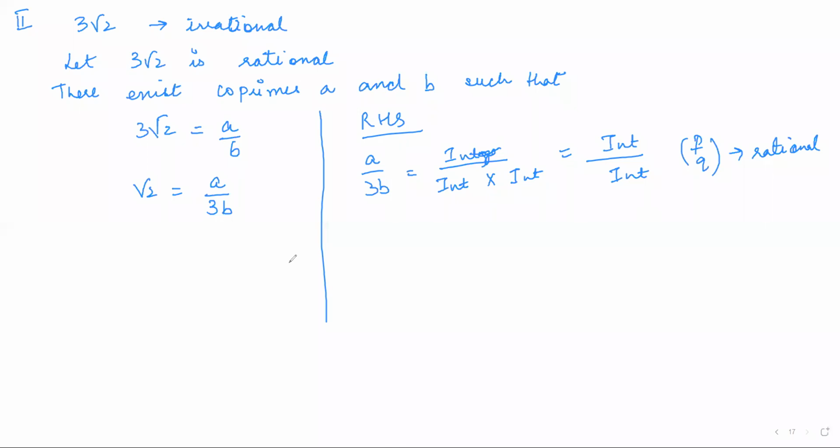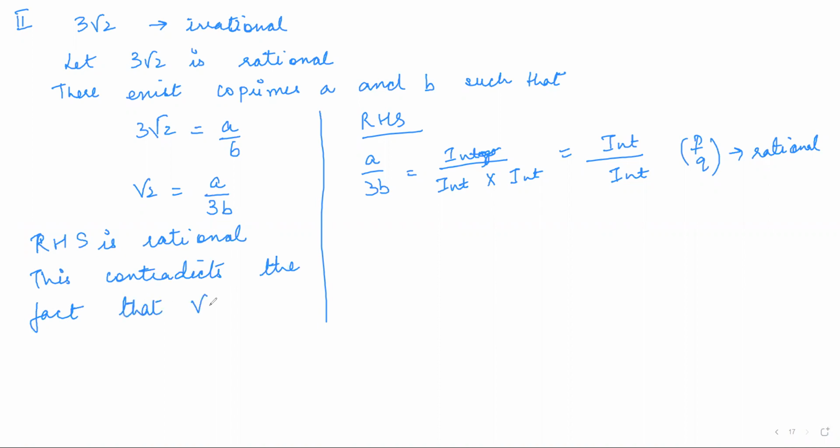Yes. Okay. So we can say that RHS is rational. This contradicts the fact that under root 2 is irrational.